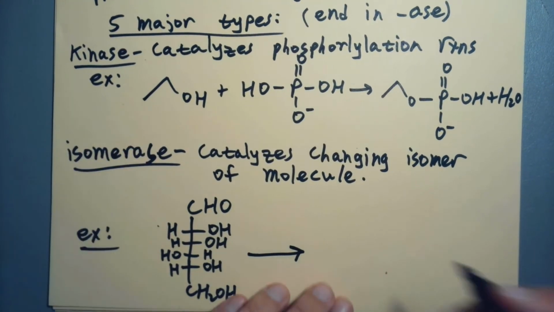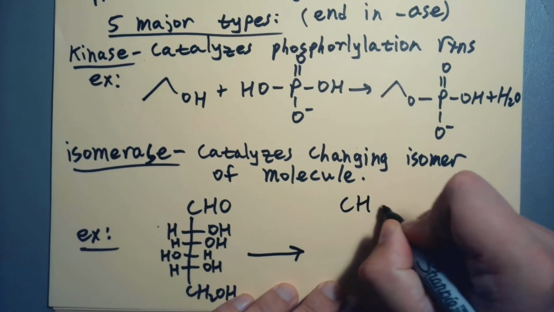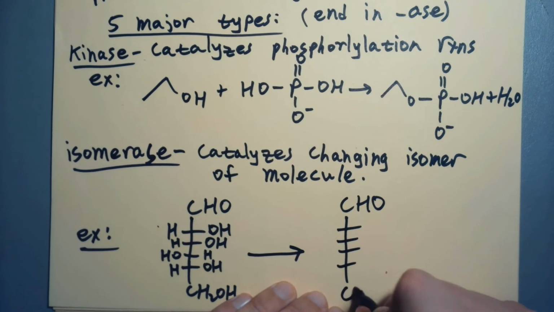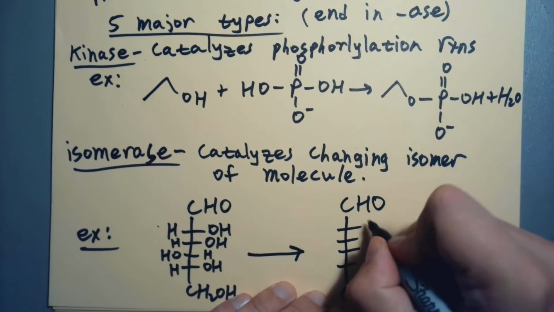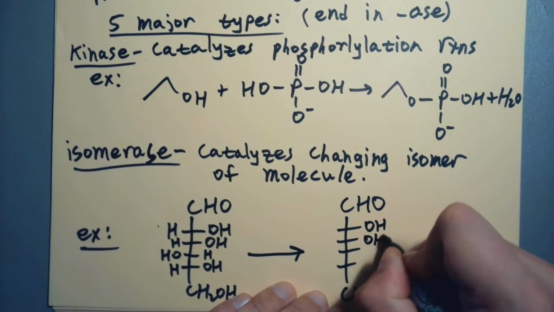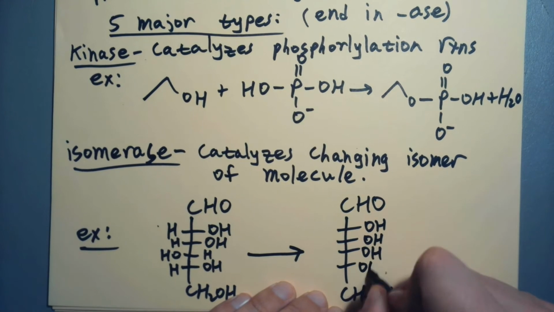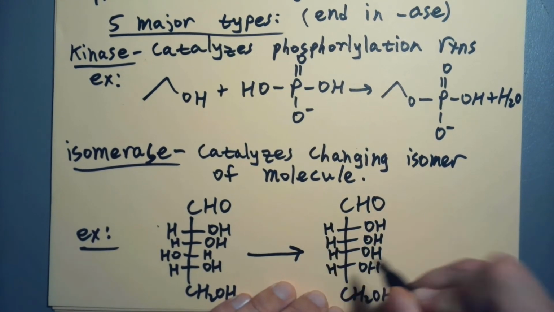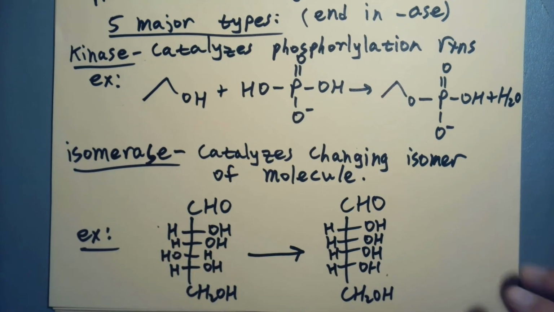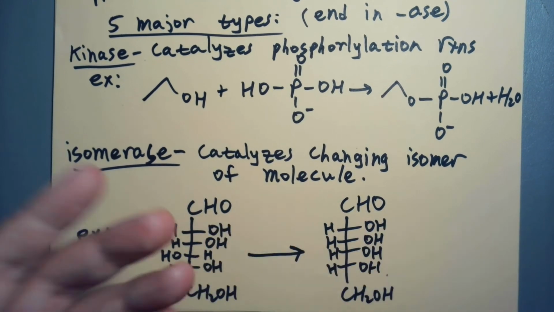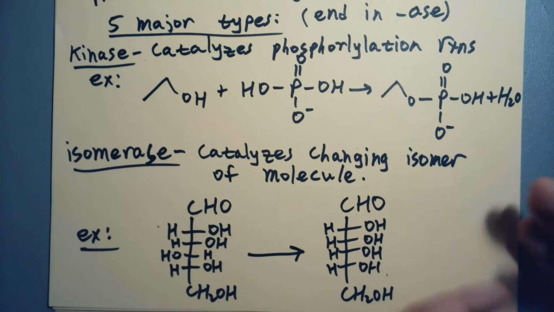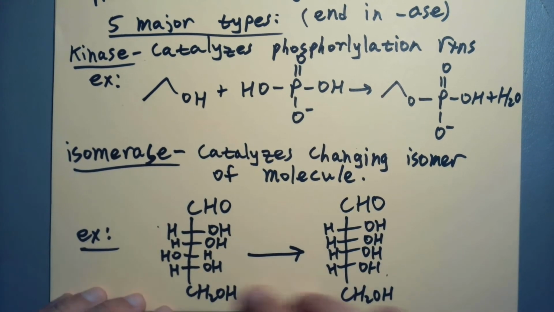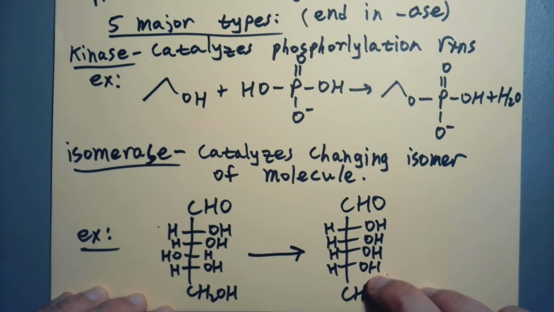We've got a carbohydrate here, and we're going to have a very similar carbohydrate at the end, but now I'm going to put all my OHs on the right. So it's a different isomer. It's a different molecule, but it is very, very similar. All it does is switch that H and that OH, which actually involves breaking a bond and forming new bonds. So it is a chemical process. The molecule has been rearranged, but it is now a different isomer.